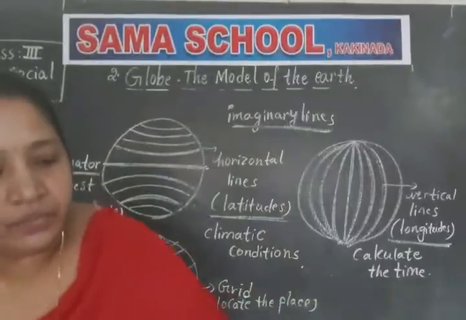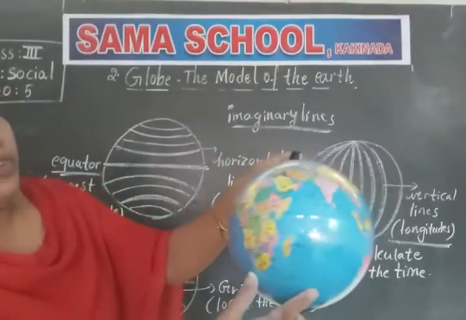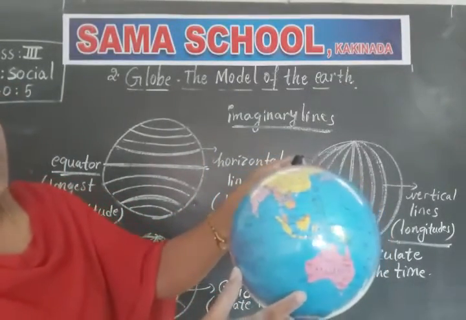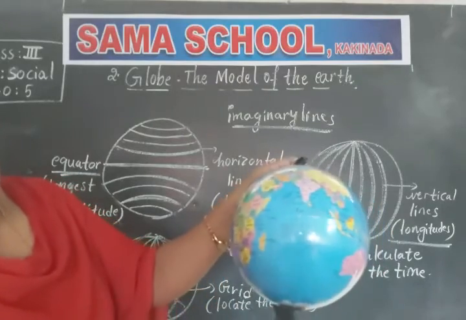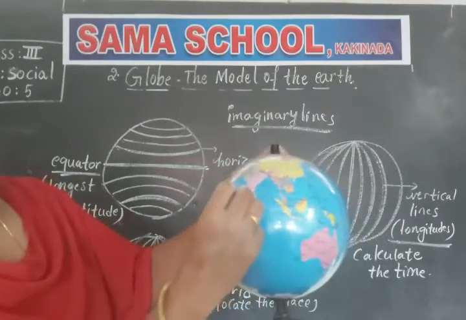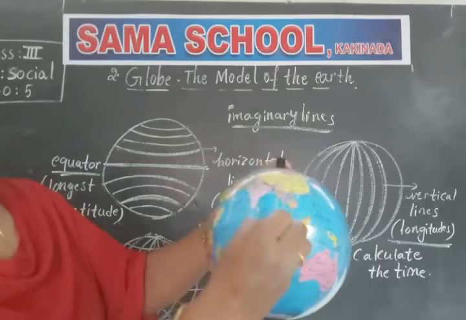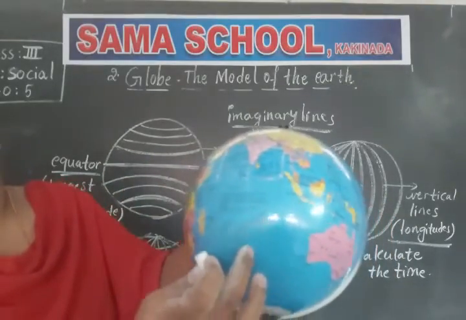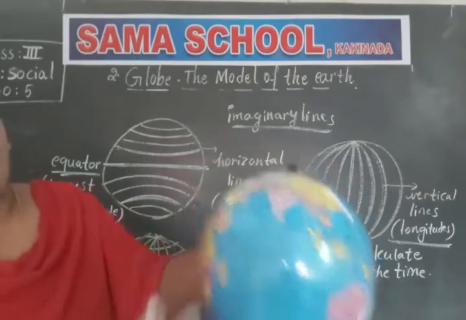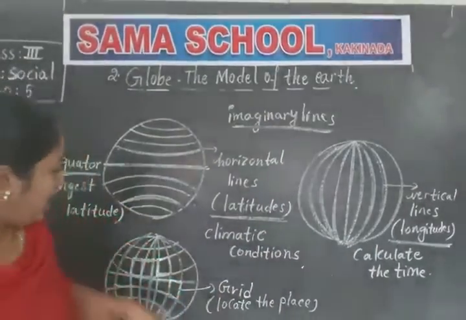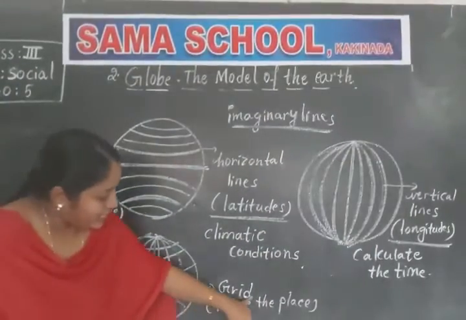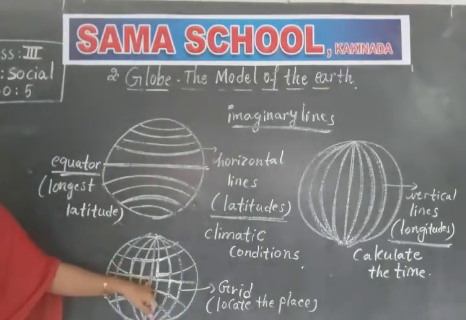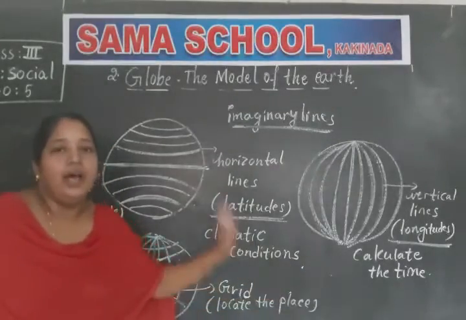For example, if you see on the map, you find lot of places on the map. See these box-like structures present on the globe. When the latitudes and longitudes meet with each other, they form box-like structures, we call it a grid, and these boxes help to locate the place on the globe.